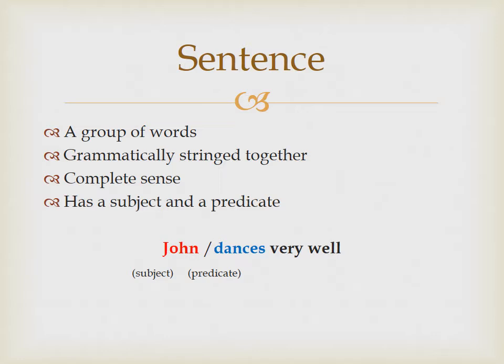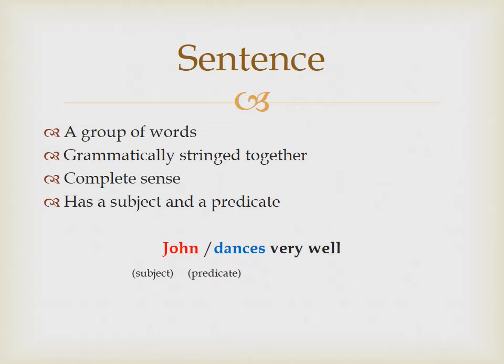John dances very well. By the way, as you know, John is a noun, and this noun is a subject in this sentence, and dances is a verb. We say dances because John is a singular noun. If the subject was we or they or children, the verb would be dance instead of dances. Okay, let us come back. John dances very well.